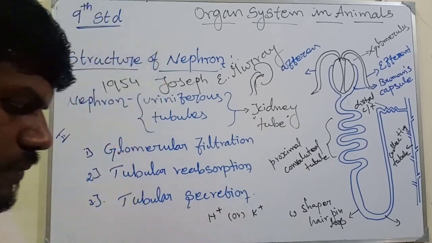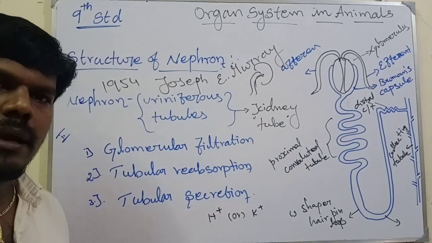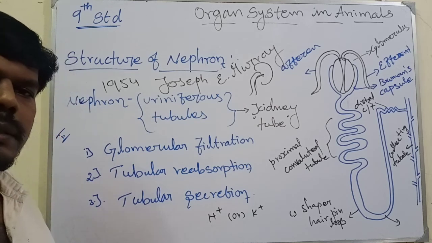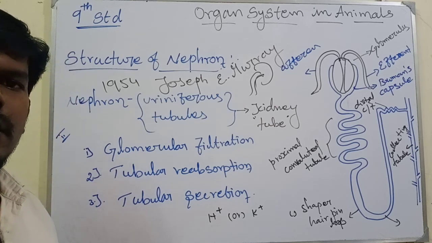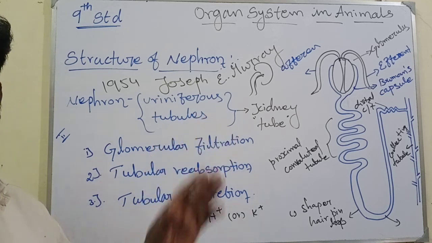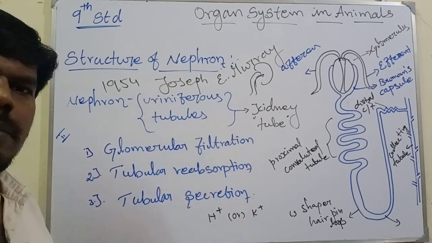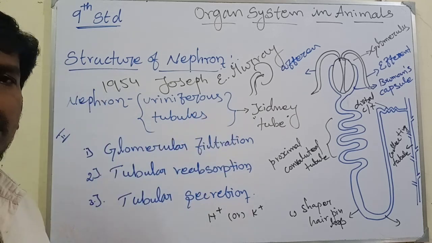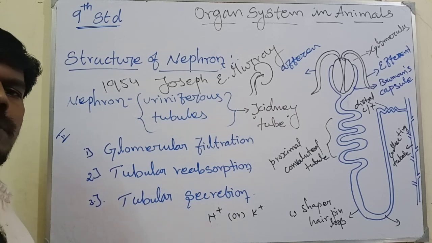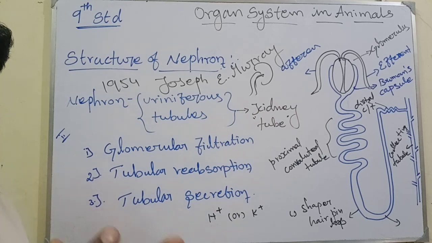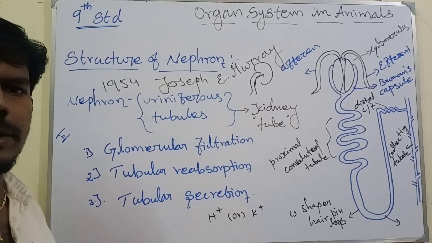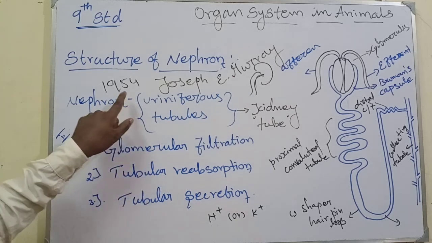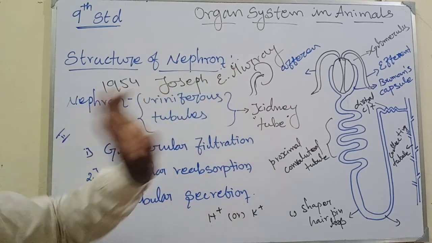Okay, and the dialysis and artificial kidney. Dialysis means, when a person has lost kidney function, that person needs dialysis. Dialysis is nothing but the purification of the blood. If that is also not acceptable for the person, then immediately kidney transplantation is needed. The first kidney transplantation happened in 1954, by Joseph E. Murray.